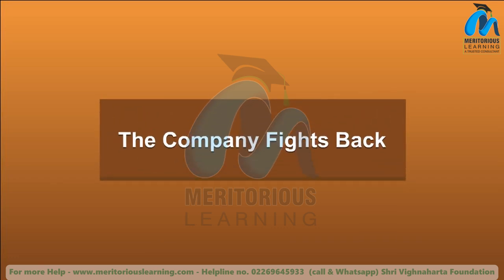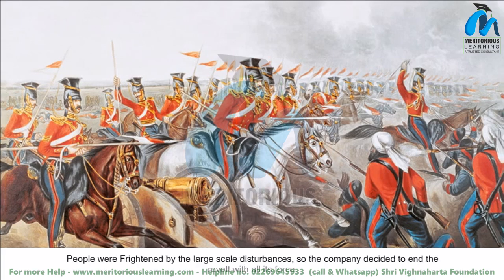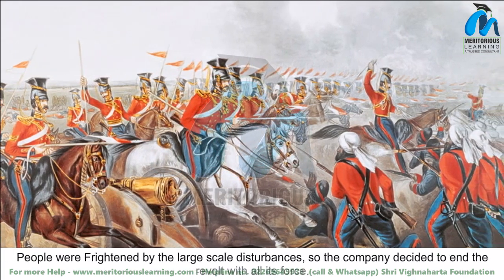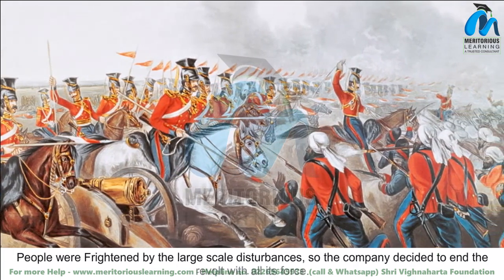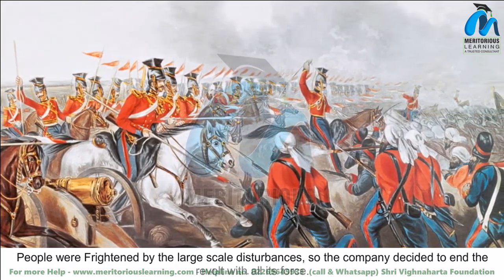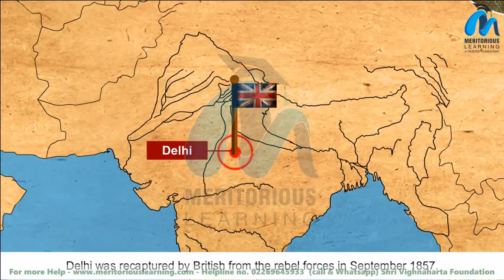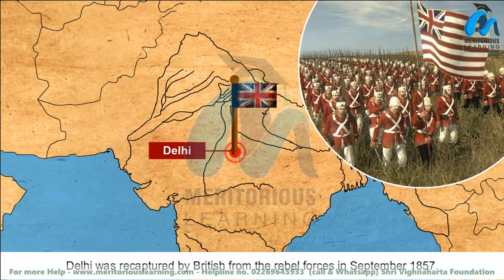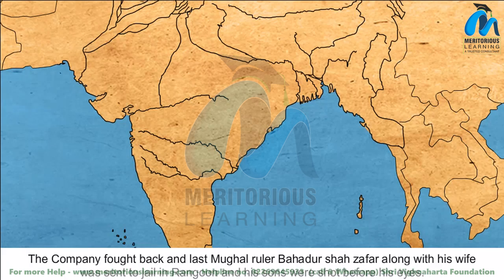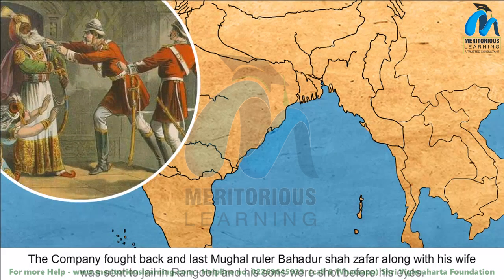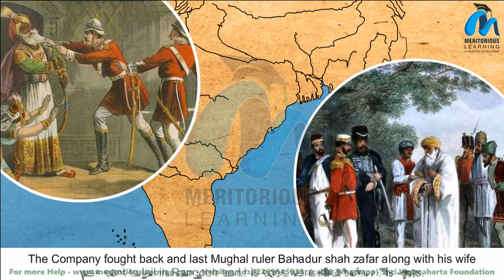The company fights back. People were frightened by the large-scale disturbances, so the company decided to end the revolt with all its force. Delhi was recaptured by the British from the rebel forces in September 1857. The company fought back, and the last Mughal ruler Bahadur Shah Zafar, along with his wife, was sent to jail in Rangoon and his sons were shot before his eyes.